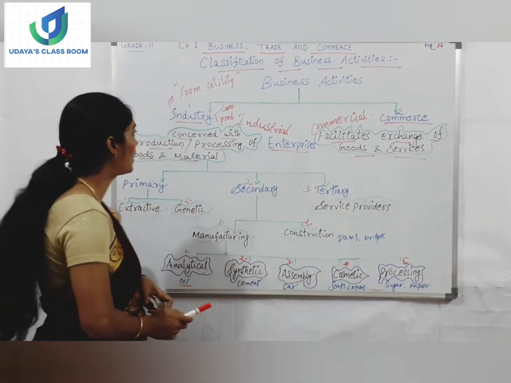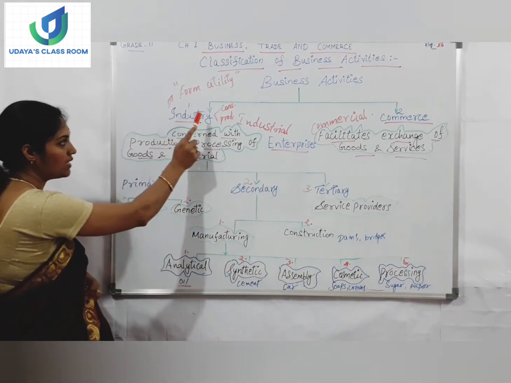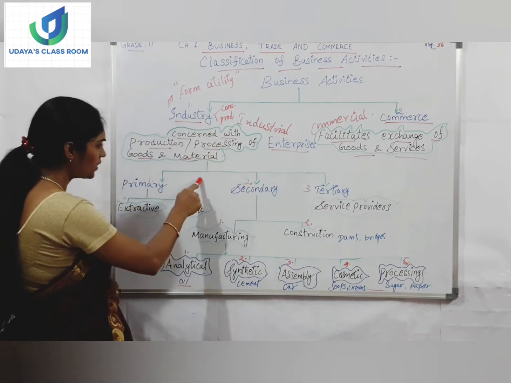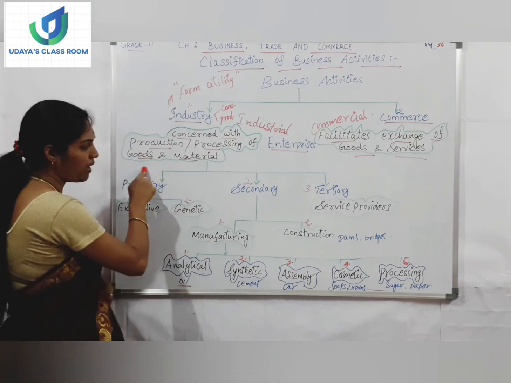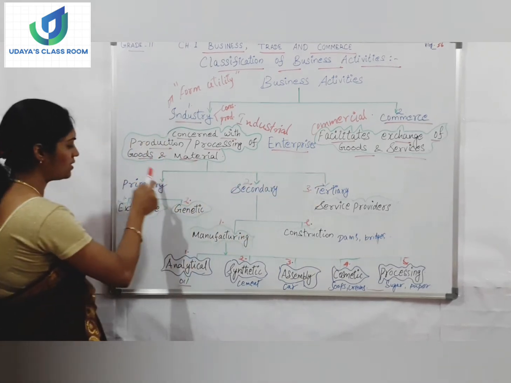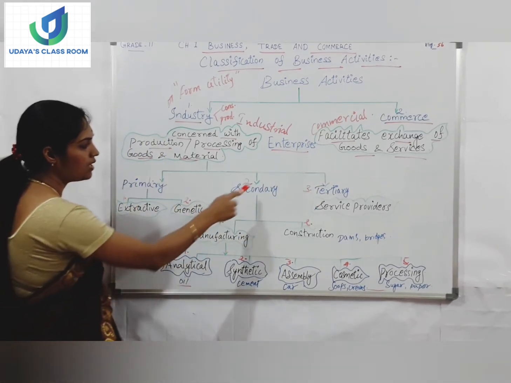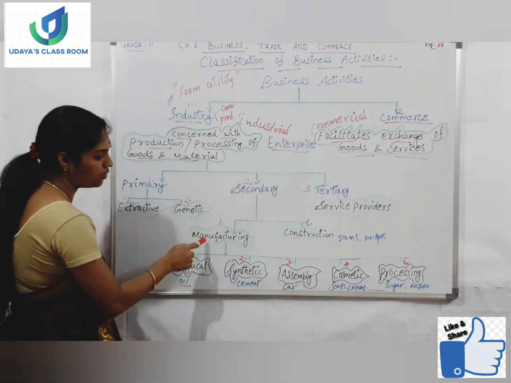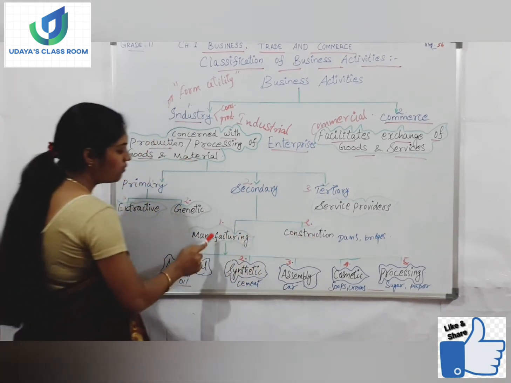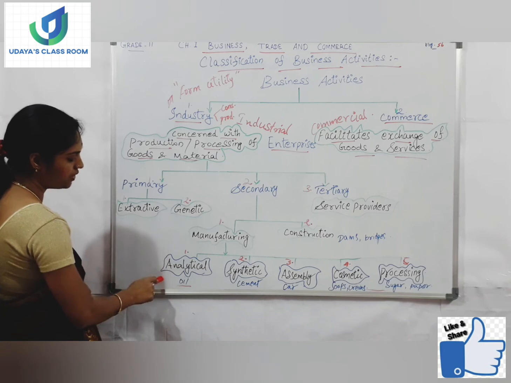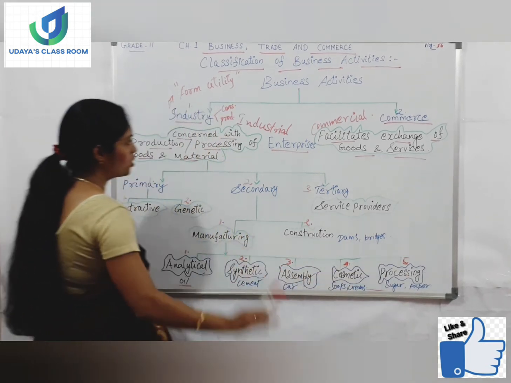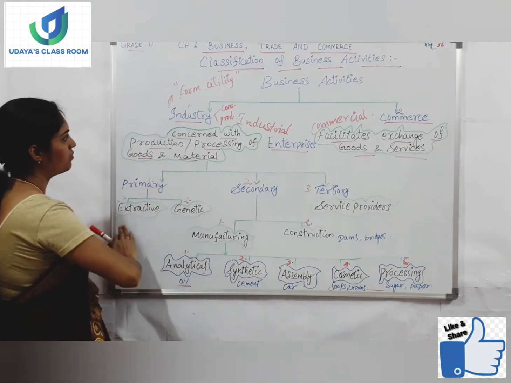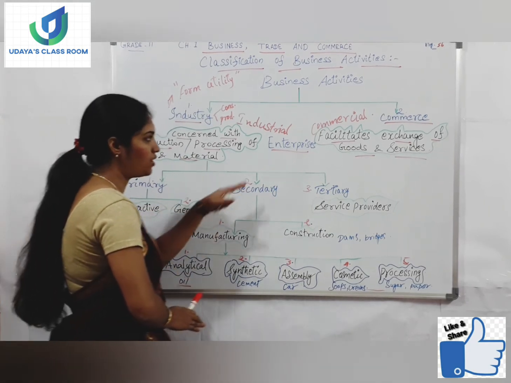I hope you are clear with industry. Industries are classified into primary, secondary, tertiary. Primary industry is classified into extractive and genetic. Secondary industry could be classified into manufacturing and construction. Further, manufacturing could be classified into analytical, synthetic, assembly, cosmetic, processing. That's all. Completely we have finished the industrial enterprises.